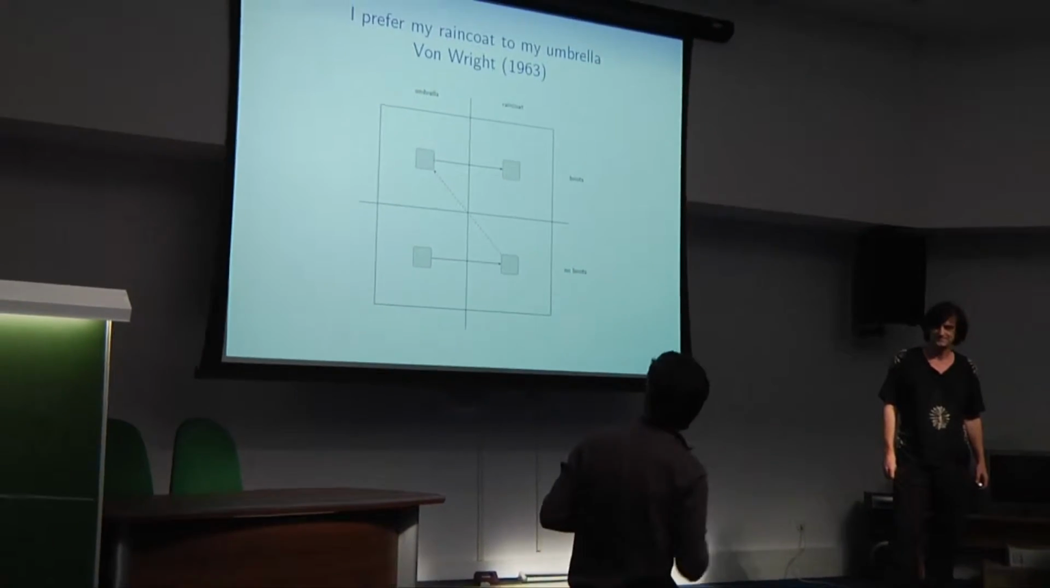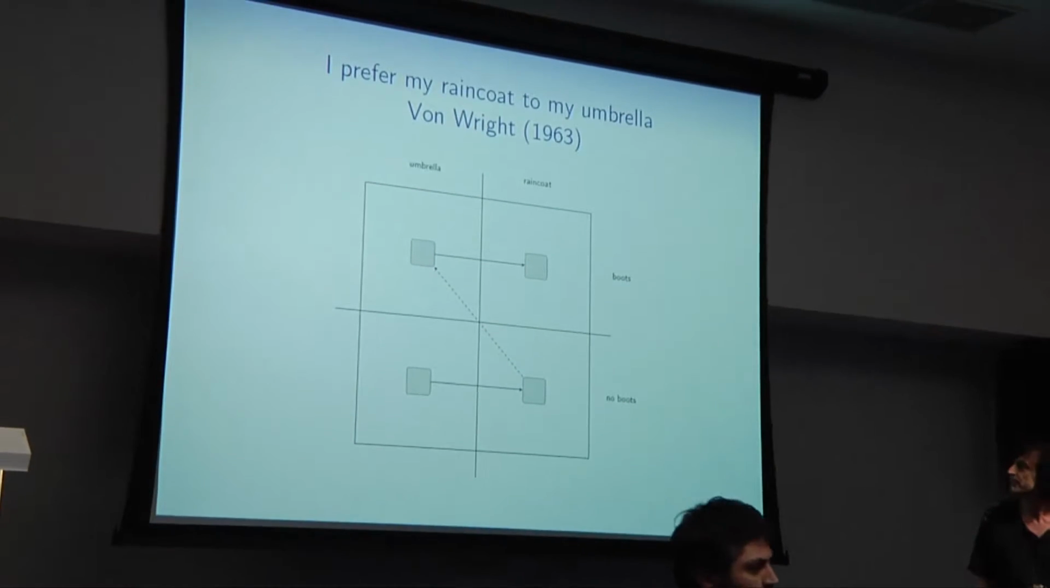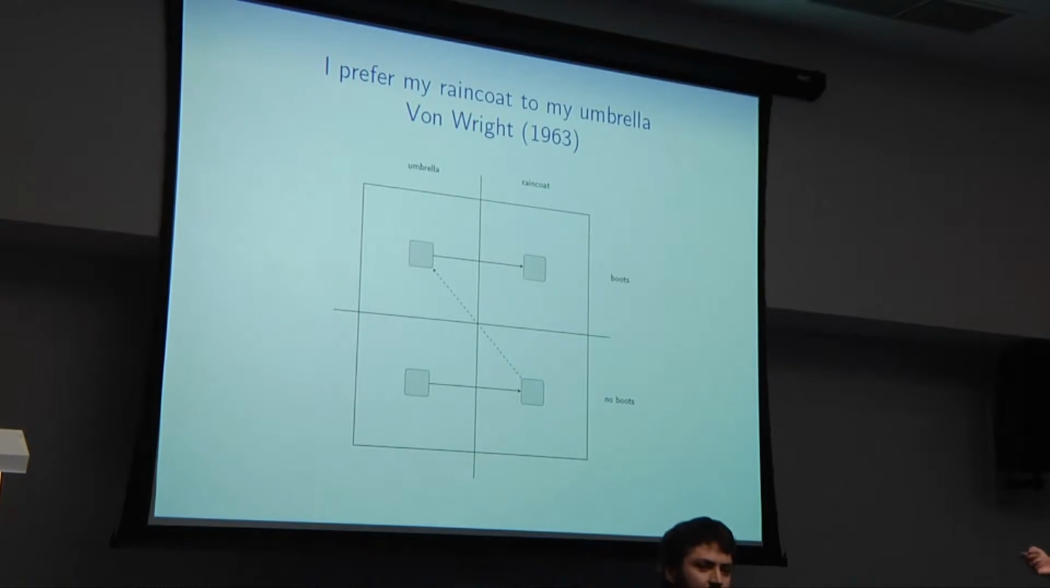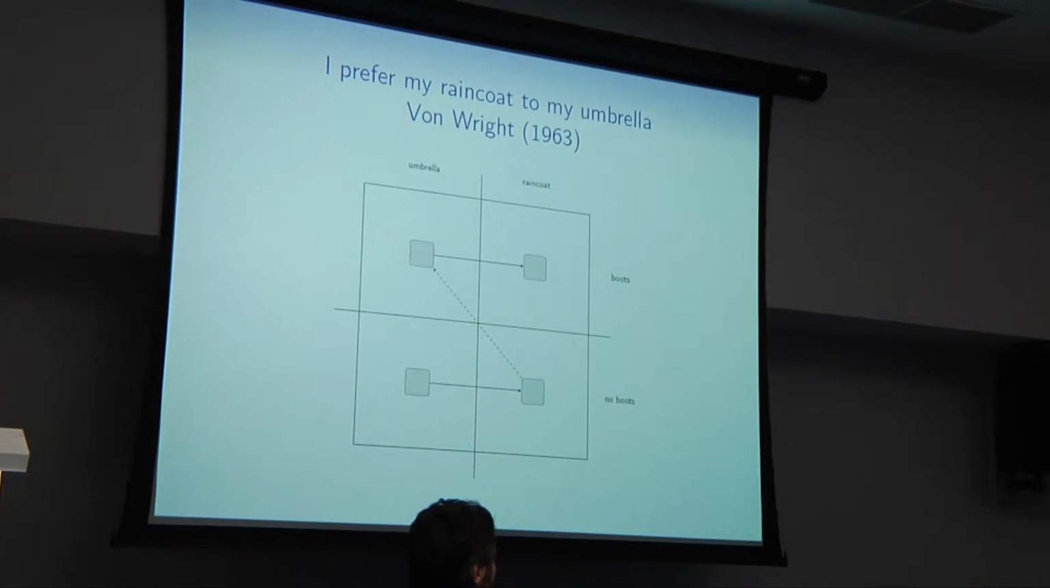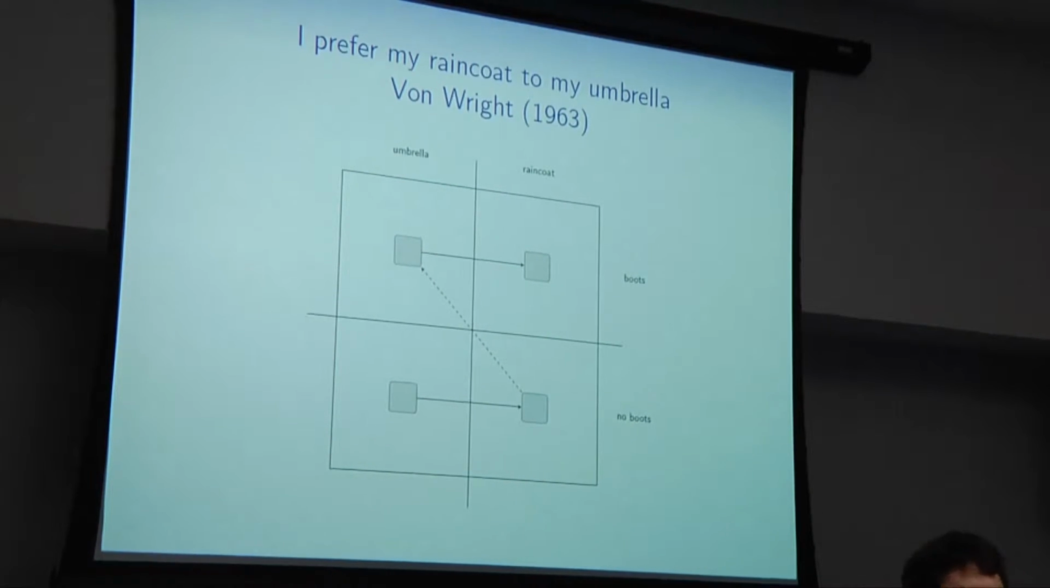If I say I prefer my raincoat to my umbrella, here are two cases, and here's a way to represent it. An arrow going from left to right tells us that the state on the right is preferred. So if I have my raincoat and my boots, I prefer it to my umbrella. And if I have my raincoat and I don't have my boots, I still prefer it to my umbrella.